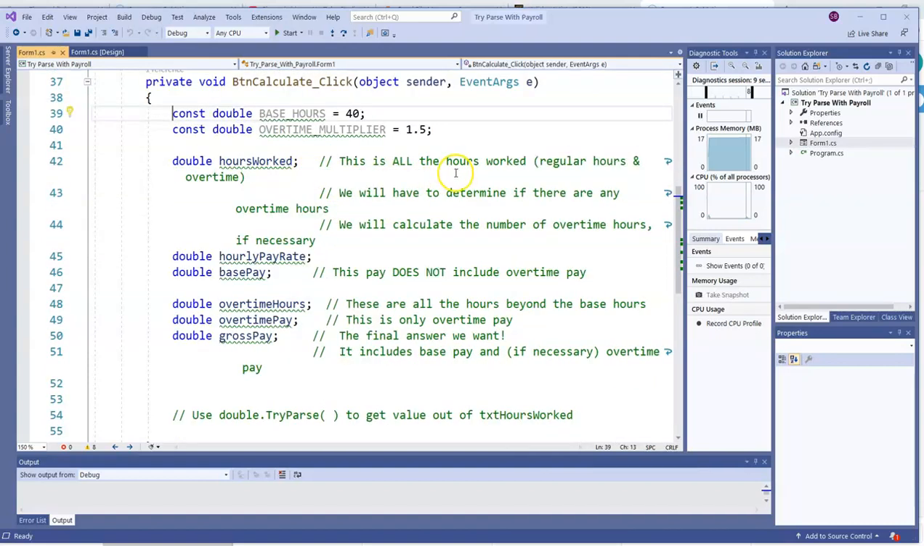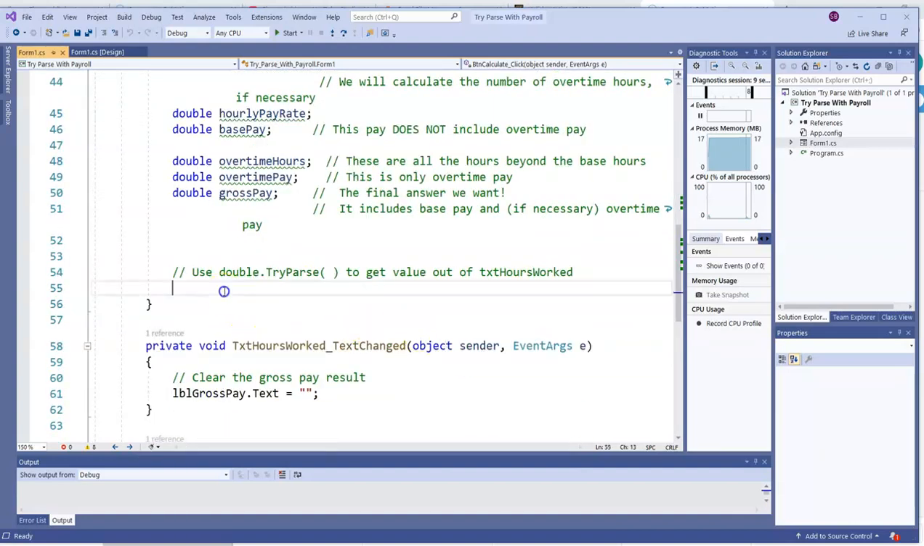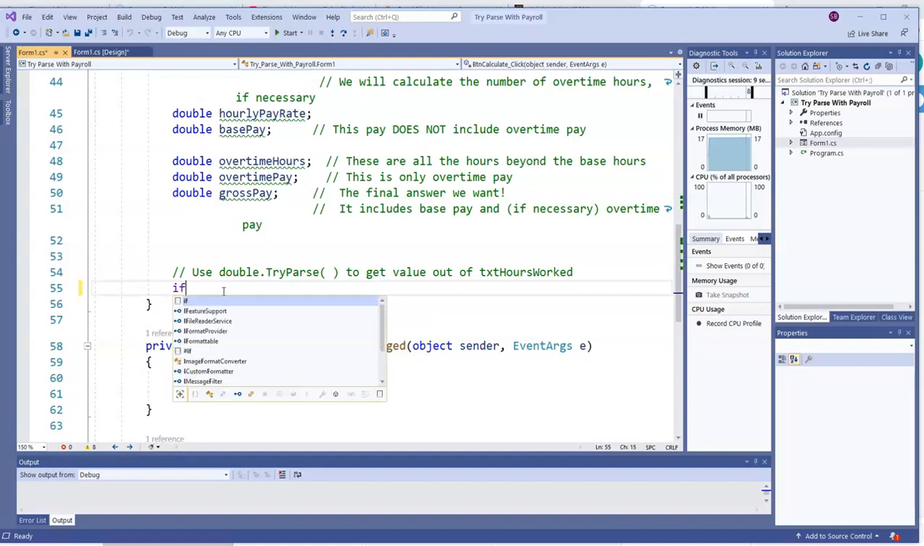One of the variables is hours worked. That's all the hours worked, whether they're regular or overtime hours. That's what goes in one of those text boxes. Hourly pay rate is in another text box. Base pay will not include overtime pay. That's for 40 hours or less. Overtime hours is how many hours beyond the base hours they work. So if they work 43 hours, there's 3 overtime hours. Overtime pay is how much pay for overtime, and gross pay is the total pay overall.